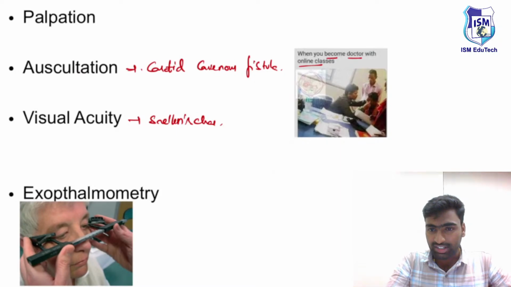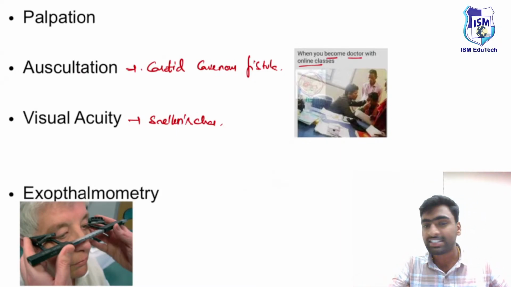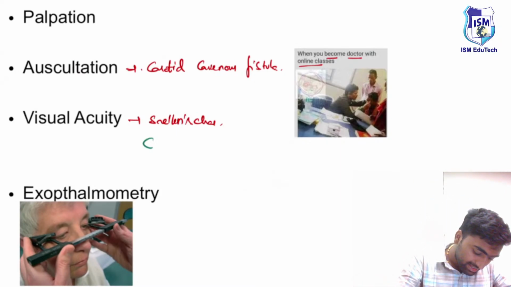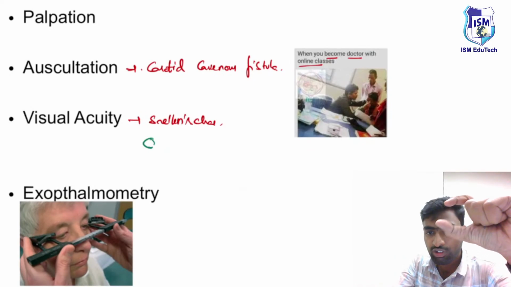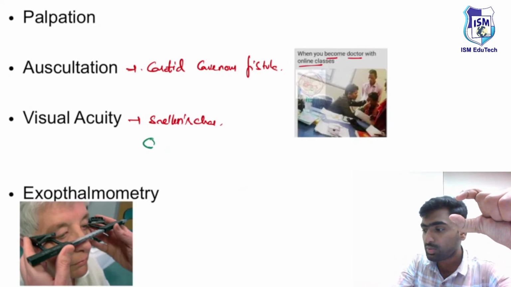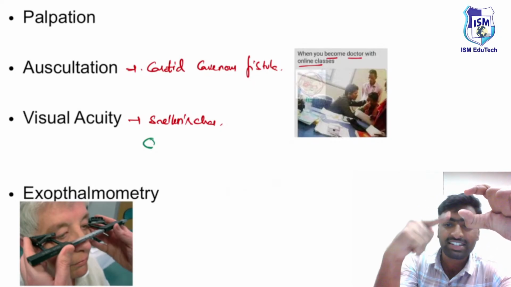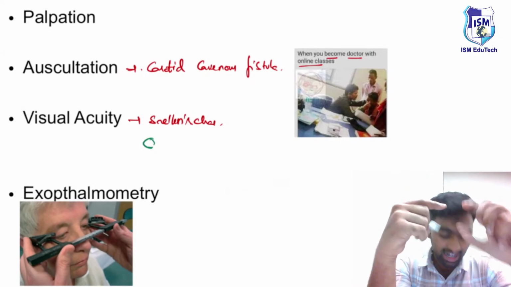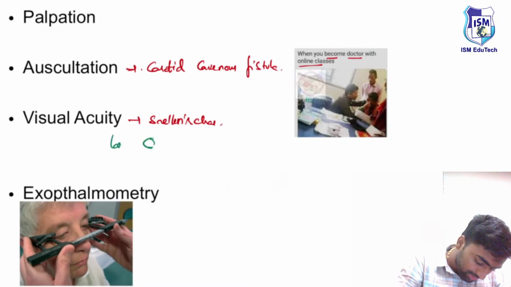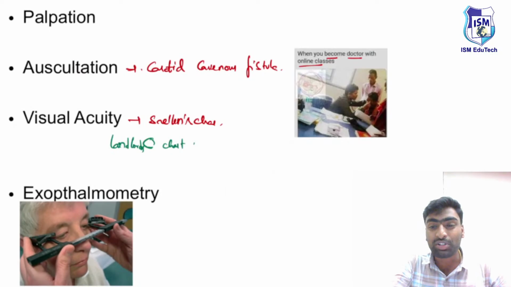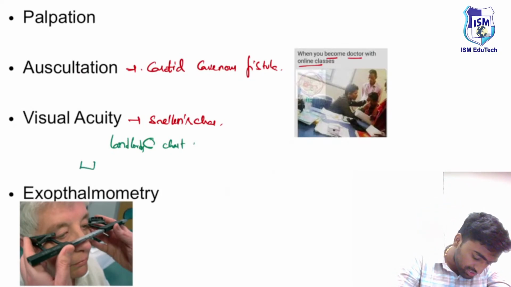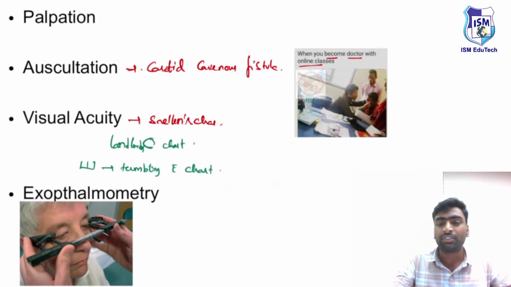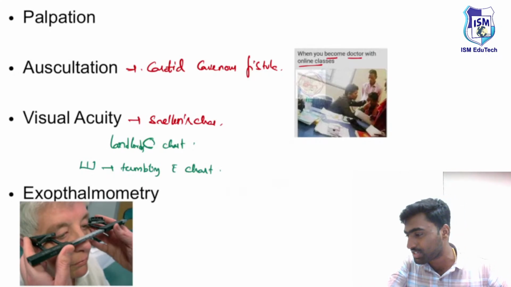There are different types of charts. One of them is known as Landolt's C rings. There will be a C, and we tell them where the opening is, and this is known as Landolt's C chart. Or we ask them to show the direction of E. This is known as the tumbling E chart. So a few different charts we use to measure visual acuity.